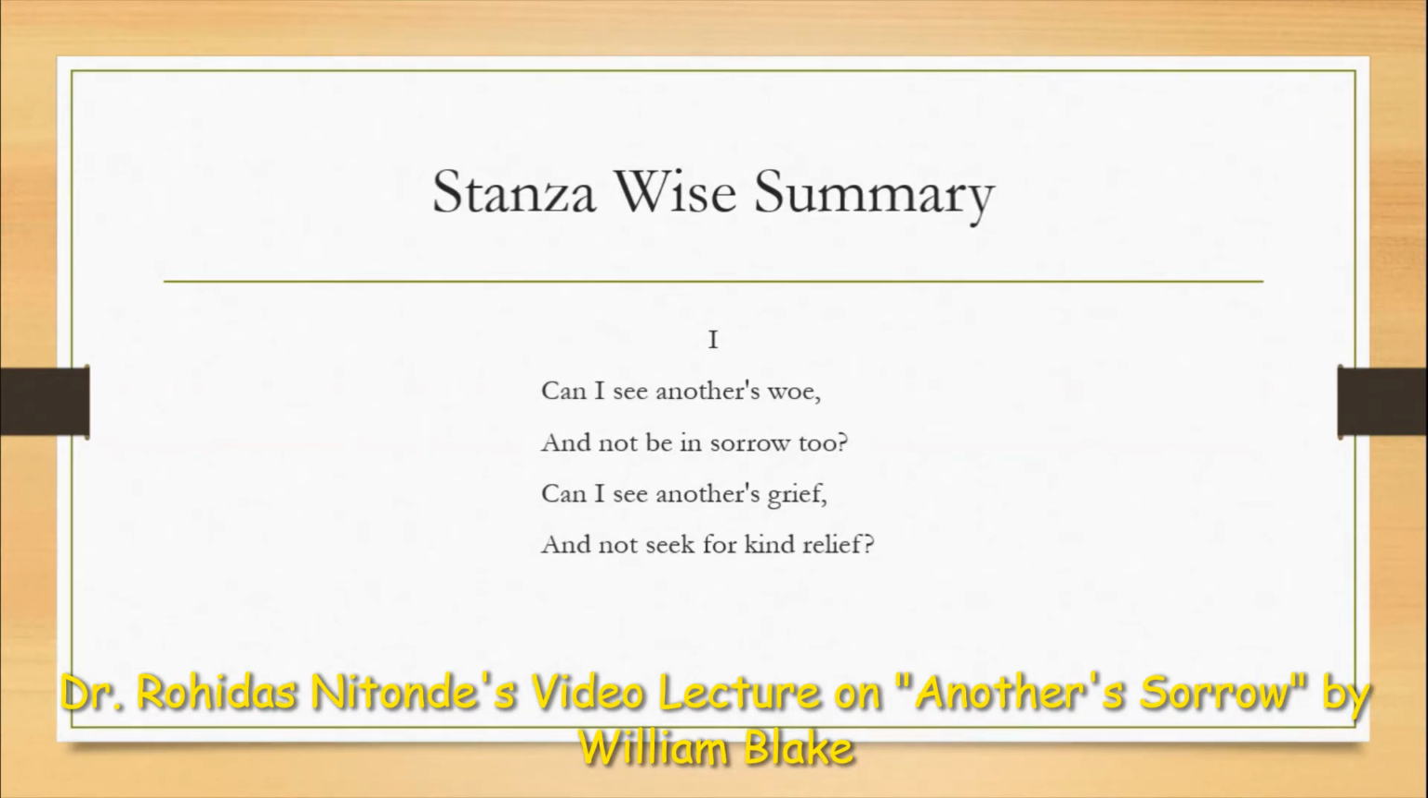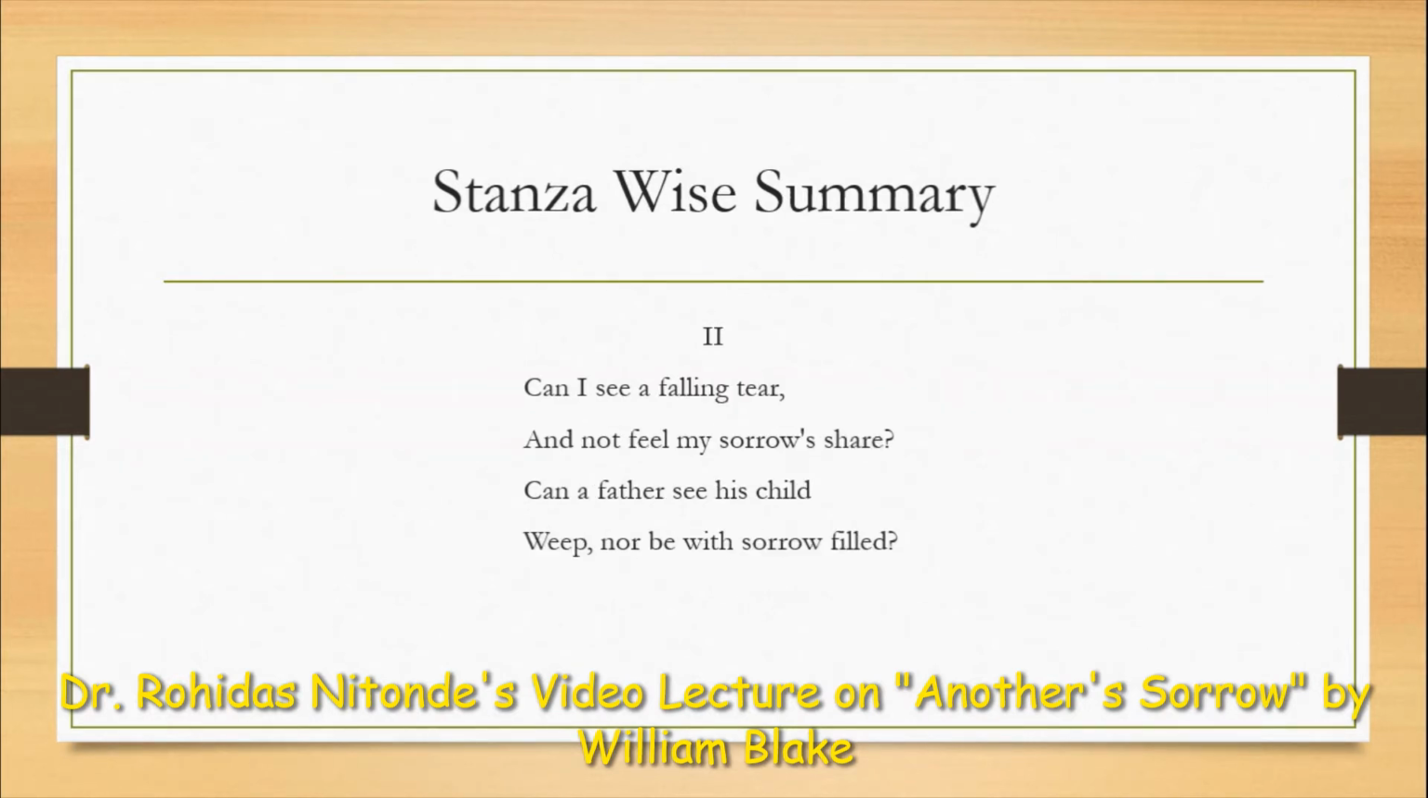Here, the poet finds relief from his own grief, and that's why he says, "Can I see another's woe and not be in sorrow too? Can I see another's grief and not seek for kind relief?" This is how we seek relief. We get relief when we see someone else in sorrow.